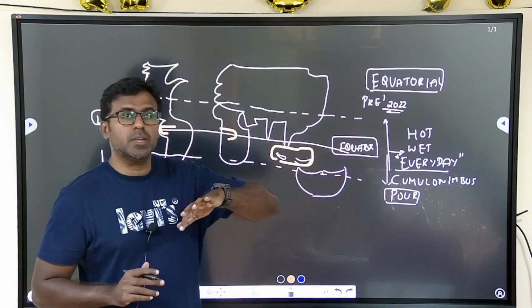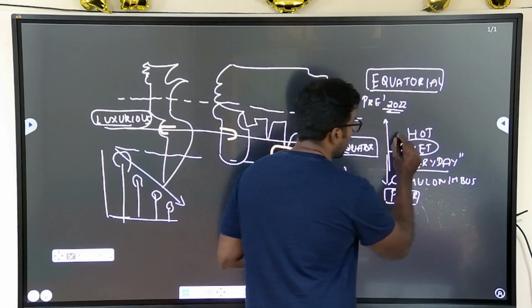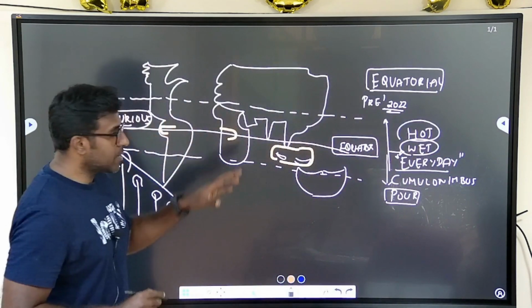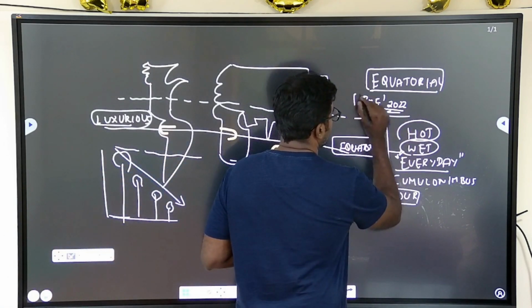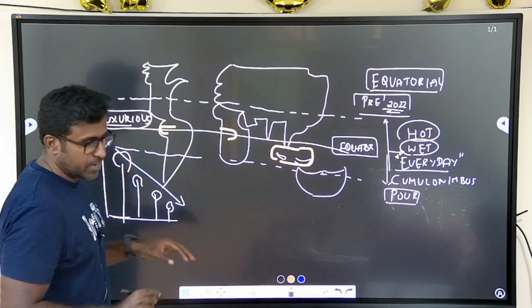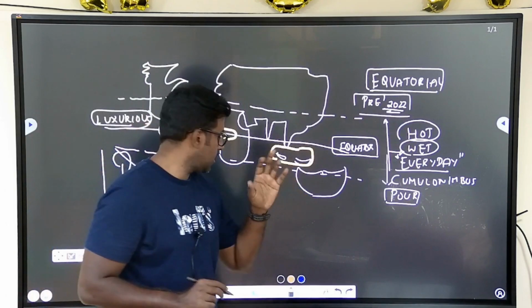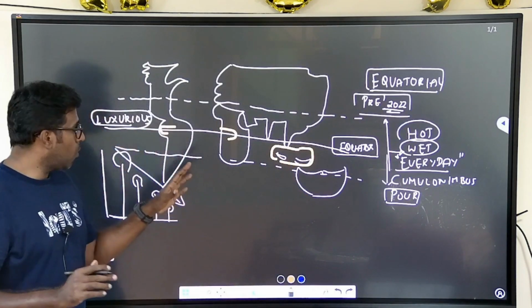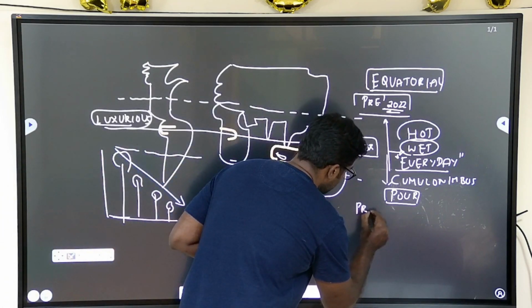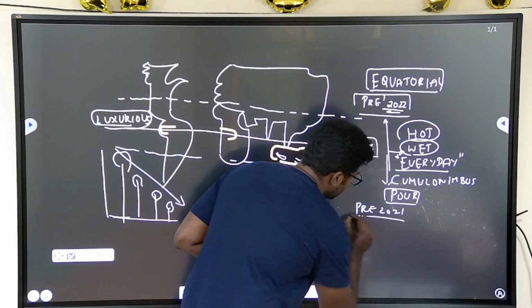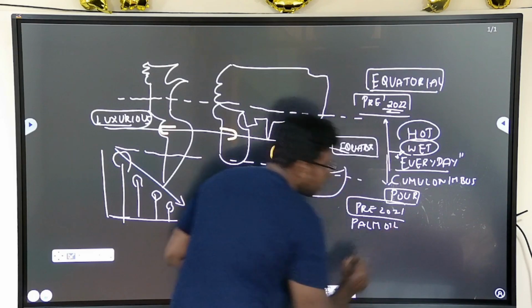So how are they supported? You will have a wet climate all the year, and it will also have the temperature, and that is why this region is very, very important, and that is why they asked this as a question in preliminary examination 2022 as well. But one more important area they concentrate on in this type of climate is in preliminary examination 2021. If you see 2021, they spoke about palm oil. So this was one question, palm oil.